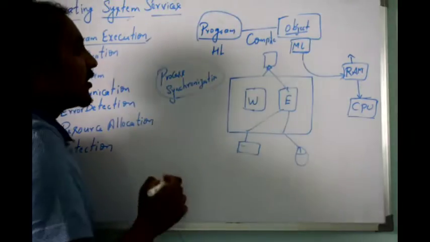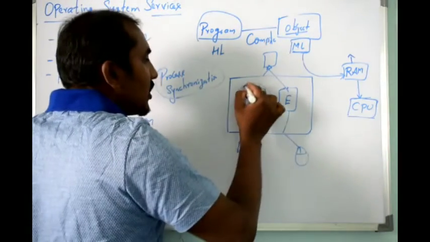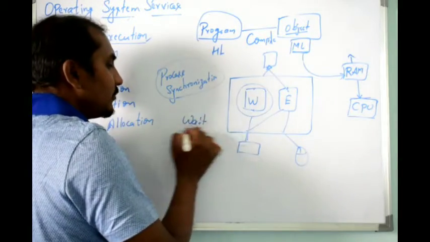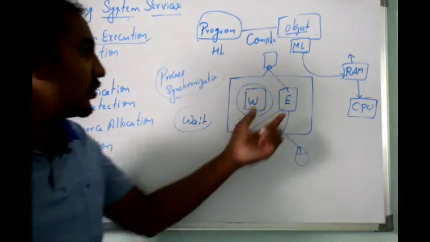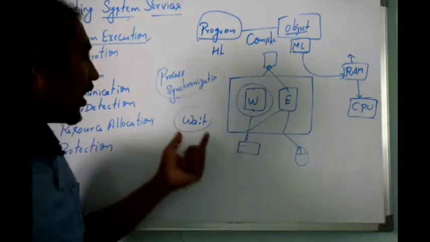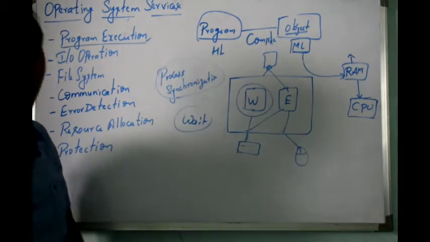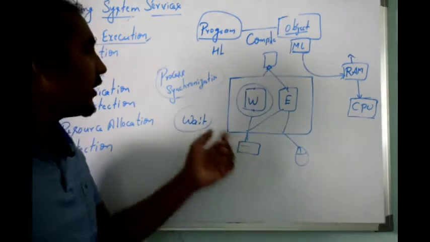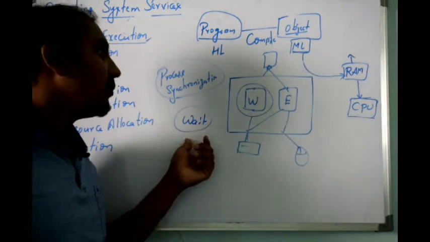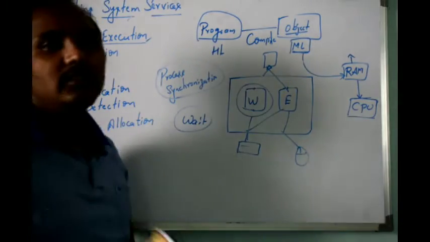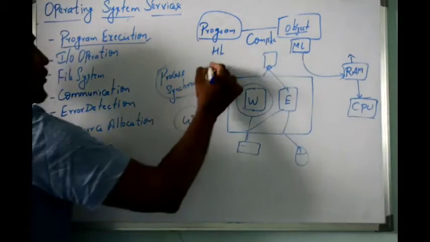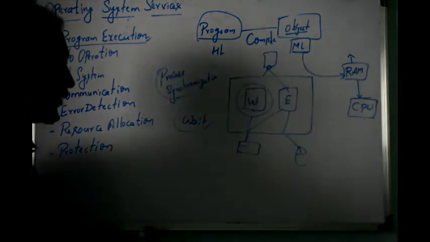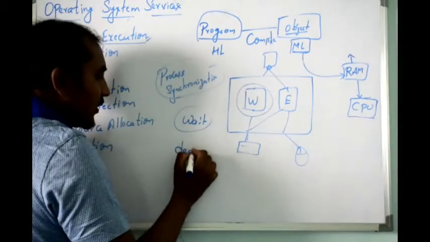So process synchronization means that if one process is using the devices or resources, the other process will go to the wait state. Until the process that is using the resources has released them, the other will stay in the waiting state. Once that is completed, the other process can access the resources. That is one of the functions of your operating system, which comes under process execution. Other than that, we also have one more concept called deadlock.